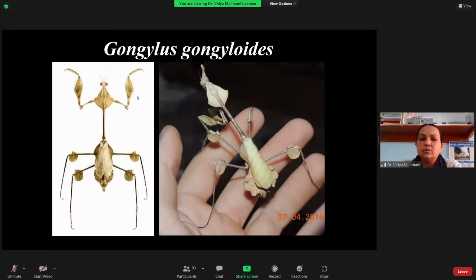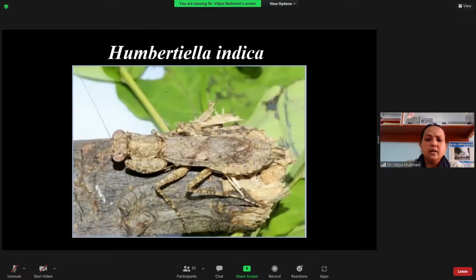Whenever you catch this, look at the foreleg, because in the leaf insect all the four middle and hind legs are the same. But here, the forelegs are predatory type. This species is called Gongylus gongyloides, usually brown, or you may get the green color. This is the Gongylus gongyloides species of the praying mantis. Another one is usually on the bark. You can see it is mimicking the bark so that it can easily catch the prey. This is Humbertiella indica, which is a general predator.